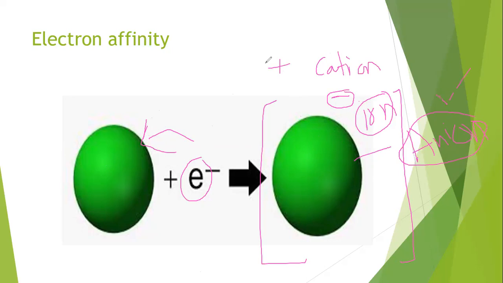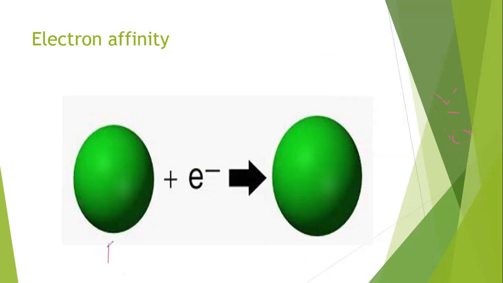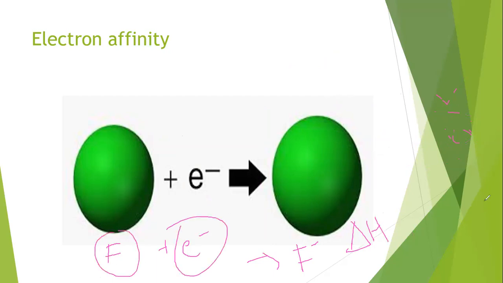For example, this atom is of fluorine. Fluorine takes one electron and becomes fluoride ion. The amount of energy that is released during the addition of an electron in the fluorine atom is minus 328 kilojoules per mole. Delta H represents the heat content that is released from the